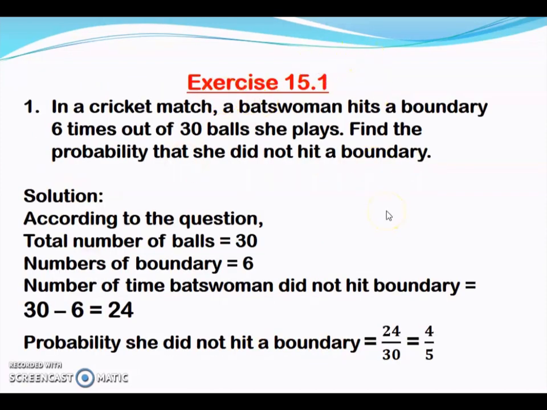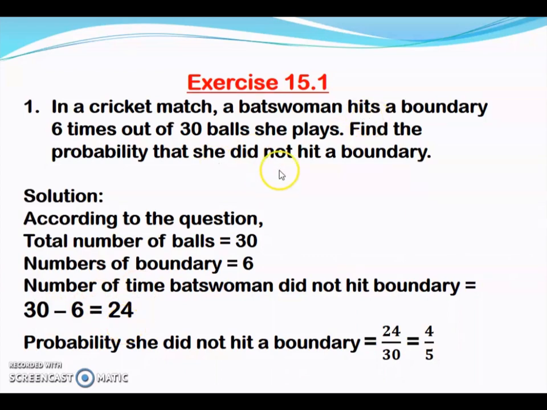Now we will begin with exercise 15.1. In a cricket match, a batswoman hits a boundary 6 times out of 30 balls she plays. Find the probability that she did not hit the boundary. Now here, the total balls that the batswoman has played is 30, so this becomes our total outcomes. Number of balls in which she has hit a boundary is 6. So the number of times that she did not hit a boundary was 30 minus 6, that is 24.